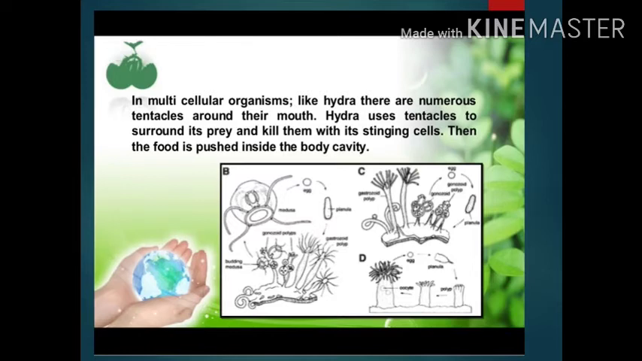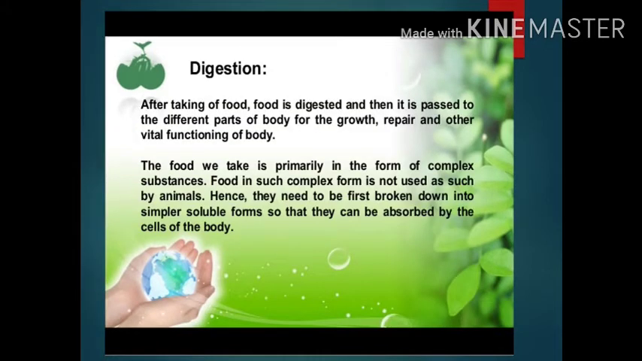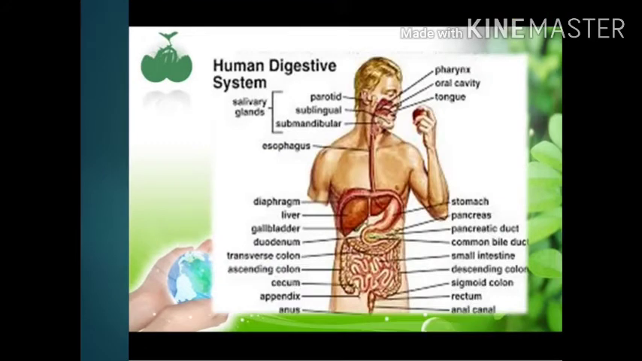After taking food, food is digested and then it is passed to the different parts of the body for the growth, repair and other vital functioning of the body. The food we take is primarily in the form of complex substances, that is, it needs to be broken down first into simpler soluble forms so that they can be absorbed by the cells of the body. Human digestive system is shown in the given slide.